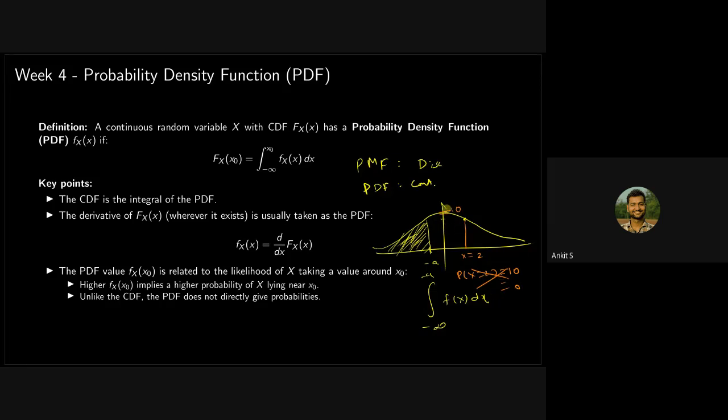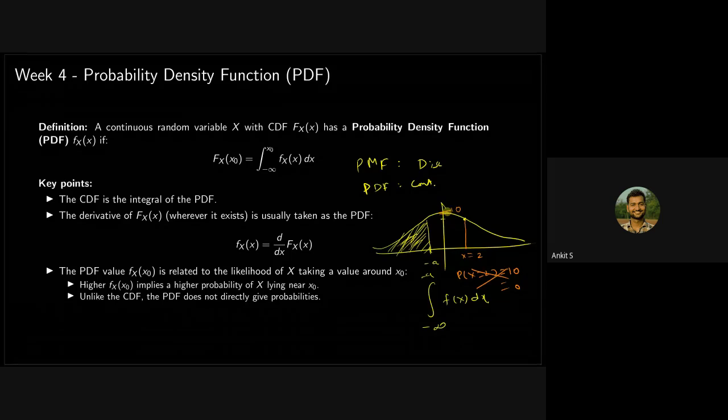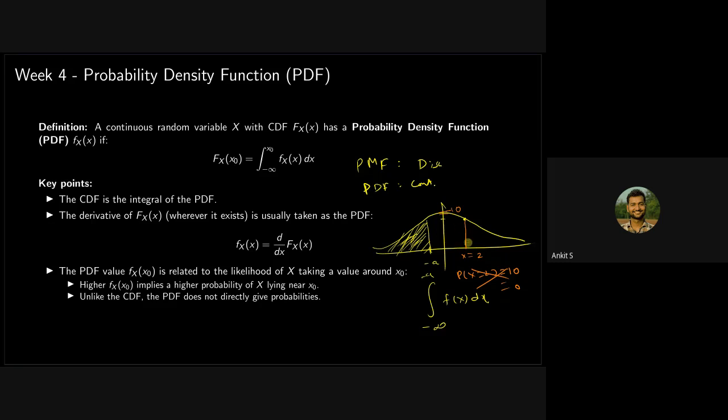So the height of this PDF function can be high, but it will be shrunk so that the total area under this curve will be equal to 1. Okay, so that's one important thing to keep in mind.